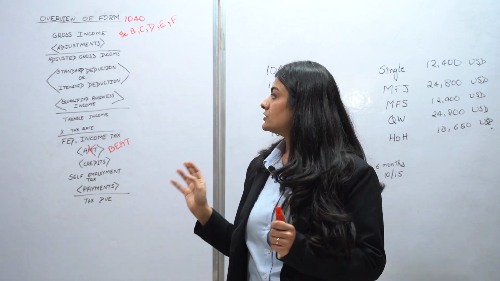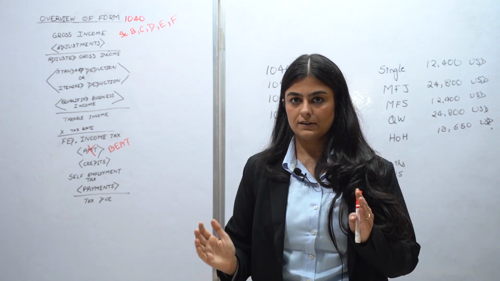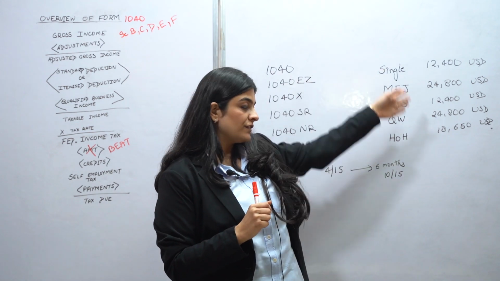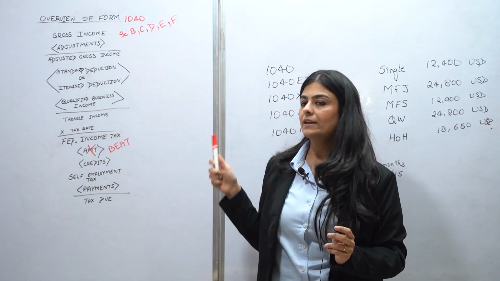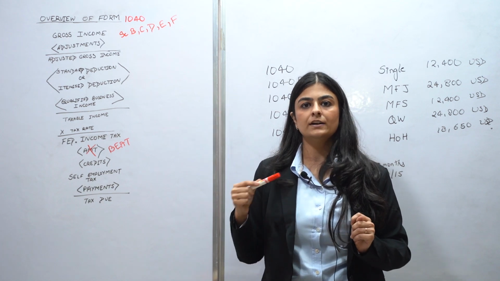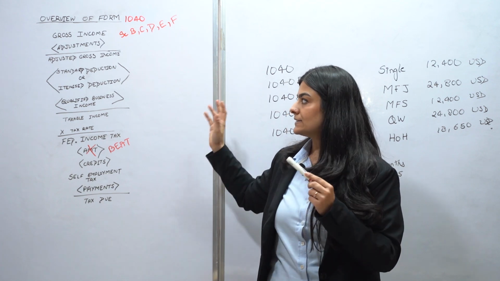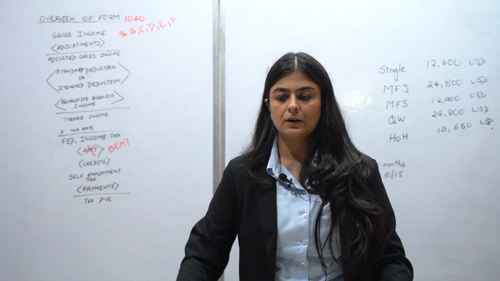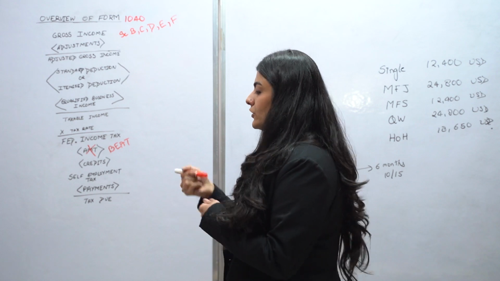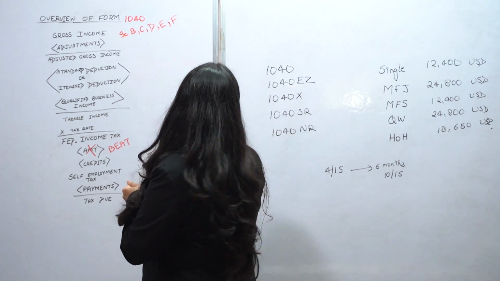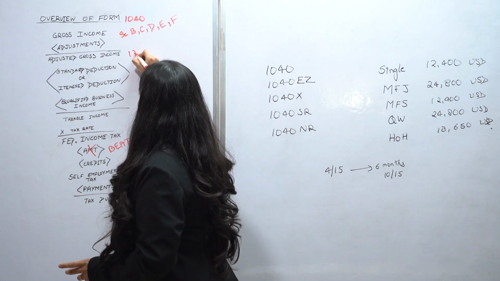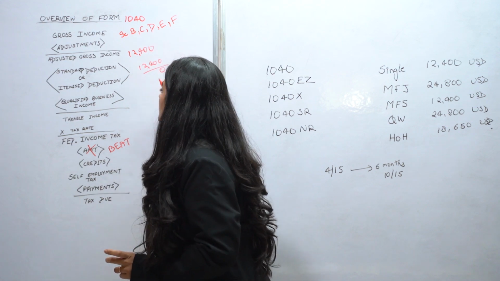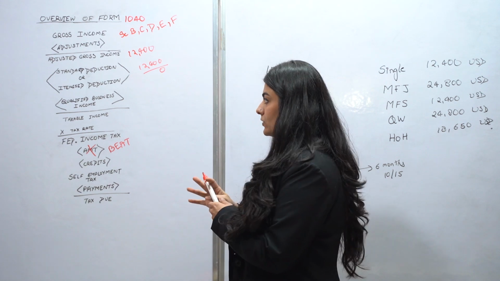Now, standard deduction or itemized deduction, one is allowed to the assessee. As we had discussed, the assessee has either the option of having a standard deduction or taking an itemized deduction for each of the item allowed by the IRS in its income. Now, standard deduction is a bulk figure. It is the lowest possible amount at which no tax is charged. So, for example, if a single person has an income of 12,400, the standard deduction will bring the income down to 0 and there will be no tax liability on the assessee.